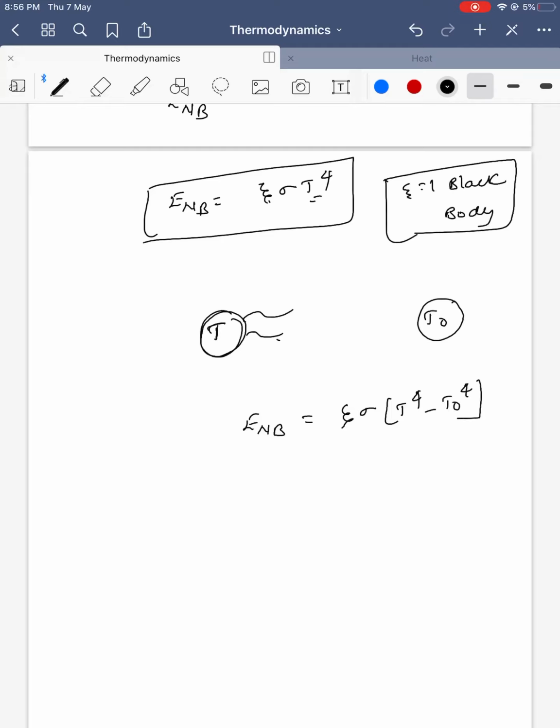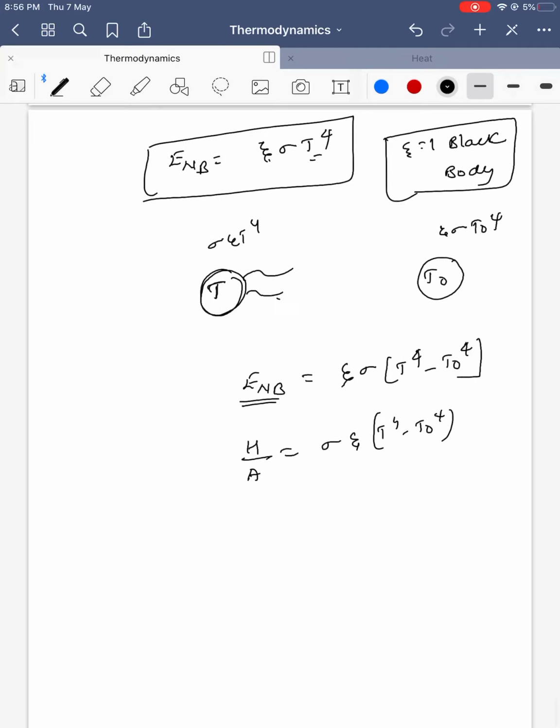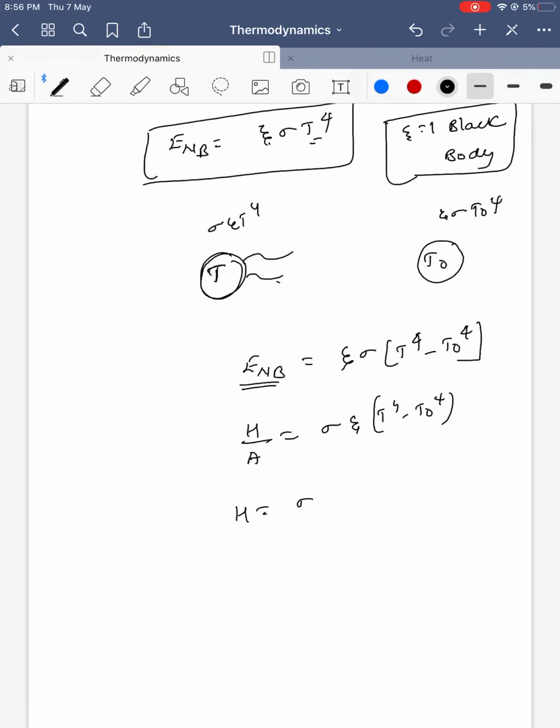From here, how much energy is released? Sigma epsilon T power 4. How much energy is received? Sigma epsilon T0 power 4. So H by A is equal to sigma epsilon into T power 4 minus T0 power 4. H will be equal to sigma A epsilon into T power 4 minus T0 power 4.